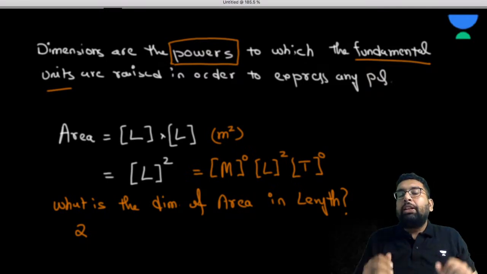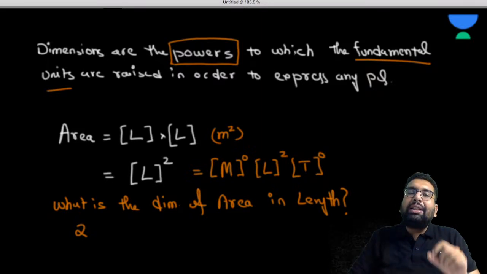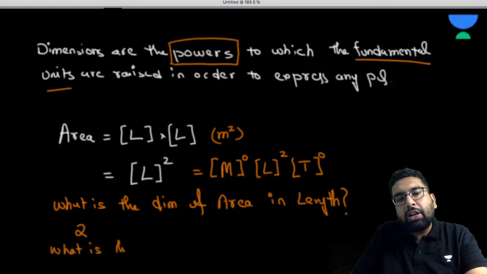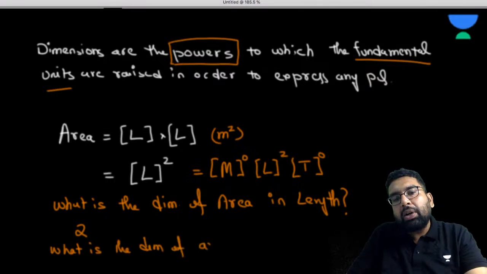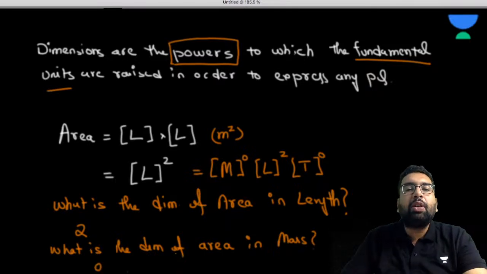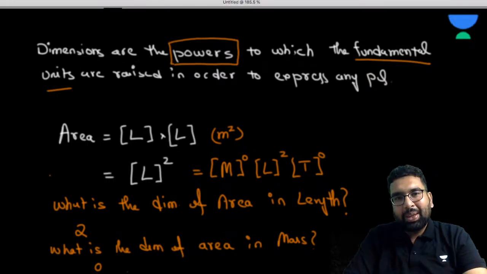Now the question should be, what is the dimension of area in mass? So what is going to be the dimension of area in mass? You may say that the dimension of area in mass is going to be 0. Right?